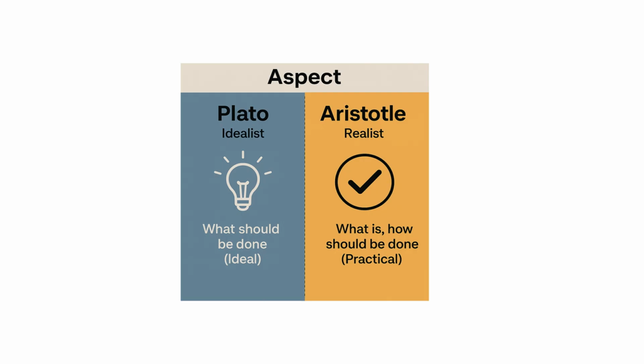The first difference between these two philosophers is rooted in their focus. For example, Plato talks about idealism, whereas Aristotle is more of a realist. Plato believes in how things should be in nature, or how they should be done, how they should be proceeded further. Whereas Aristotle takes into account the real time challenges and the resources at hand. He talks about how things should be carried out considering the situation that the people are living in. So Plato's focus is on ideal forms and utopias, while Aristotle studies the real world and city states.